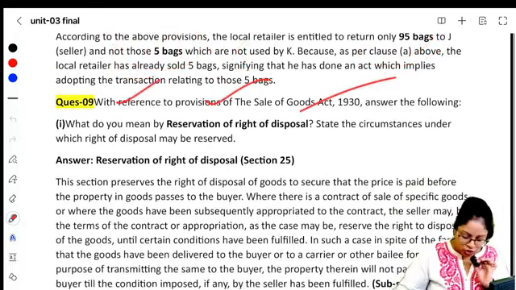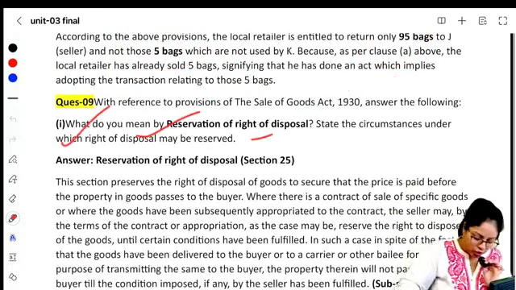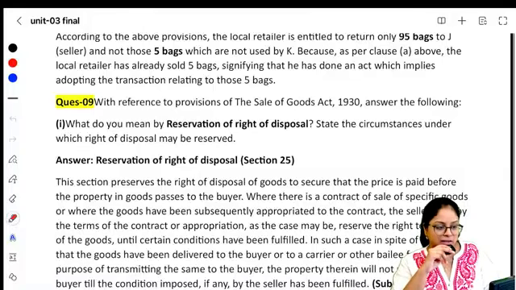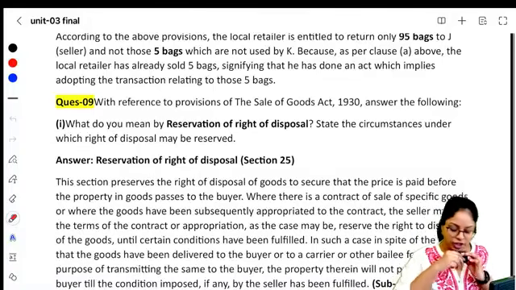Okay, with reference to the provisions of the Sale of Goods Act, answer the following. What do you mean by reservation of right of disposal, and state the circumstances under which the right of disposal may be reserved.